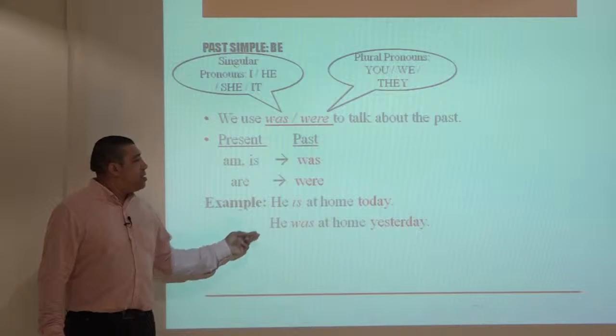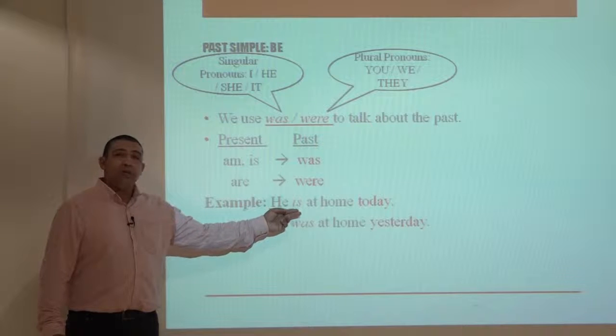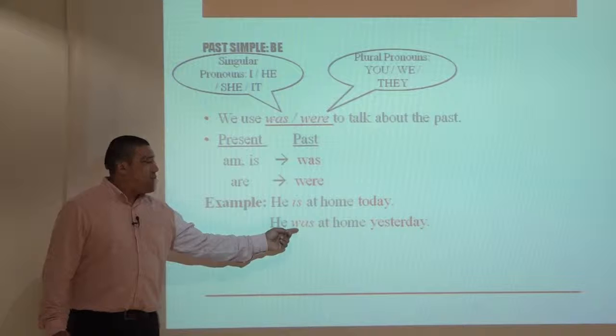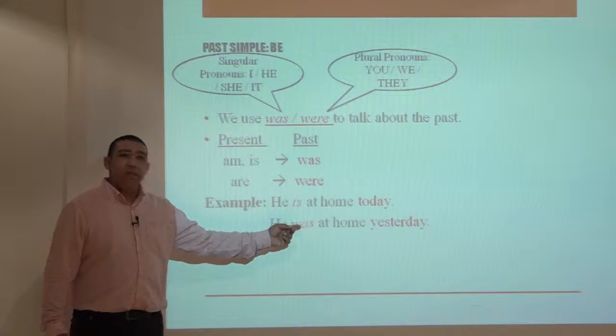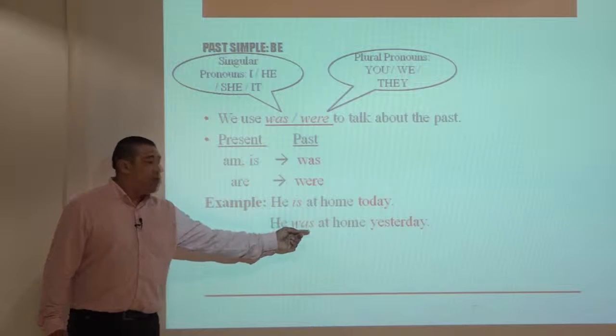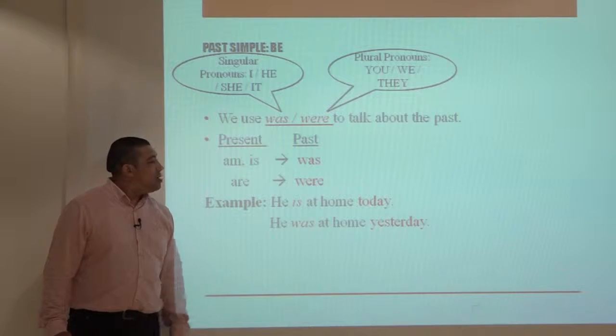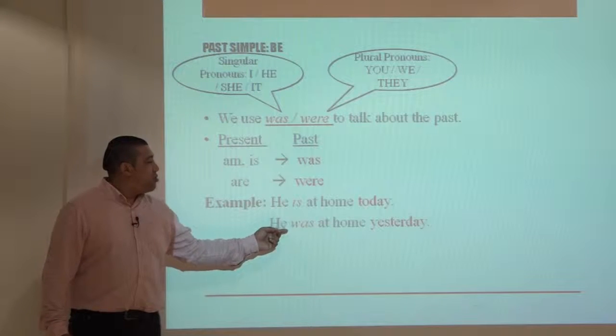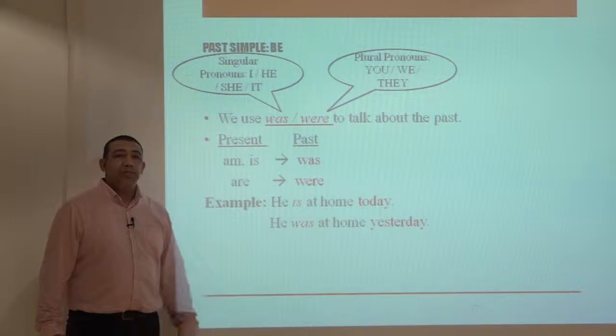For example, he is at home today. Is becomes was in simple past tense. For example, he was at home yesterday. Yesterday indicates past, so we use was here.